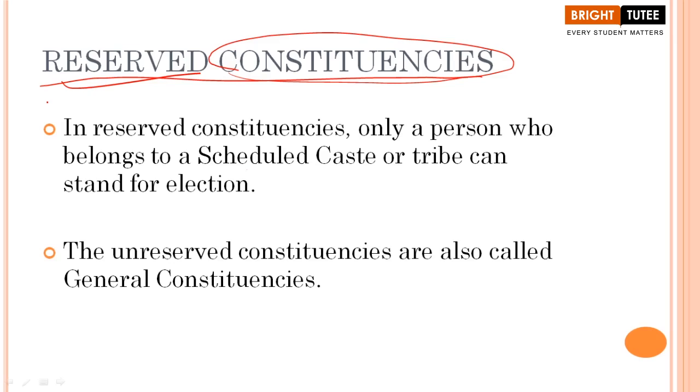Now when our constitution was being prepared, definitely the makers of the constitution had at the back of their minds the thought that each and everyone should be treated equally in our country. Whether we are talking about elections, jobs or any other thing, everyone should be treated equally. So they knew that there are certain weaker sections of the society.